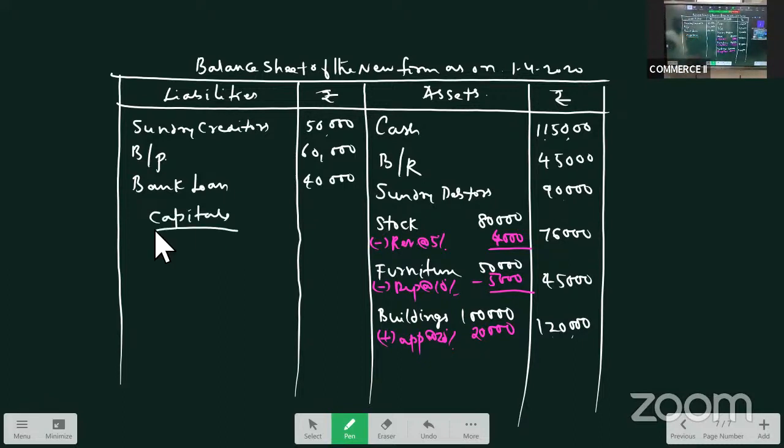Then we have capitals. General reserve is also there, but you are familiar now, no? General reserve, once distributed, will not appear again in the new balance sheet. So what are the capitals? Capitals of Ganesh, Shankar, and Balu.